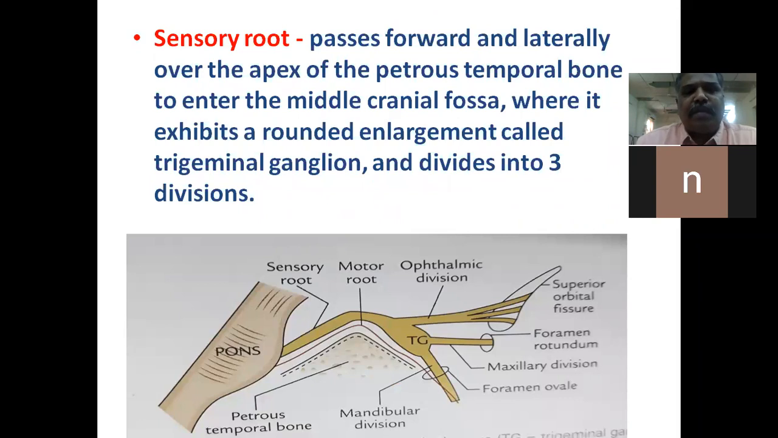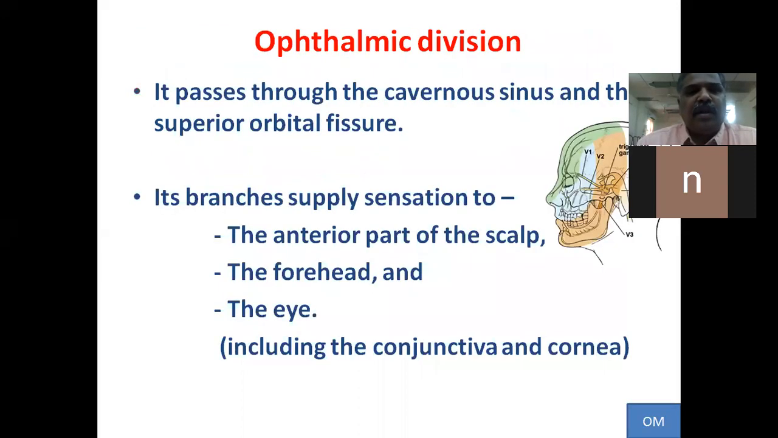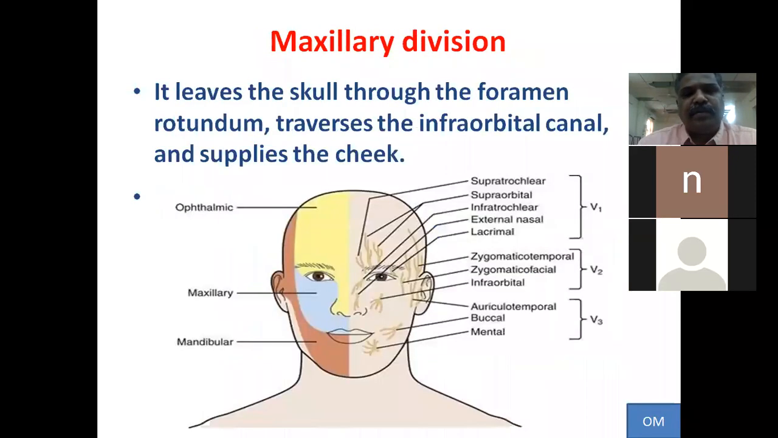The sensory root passes forward and laterally over the apex of the petrous temporal bone and enters the middle cranial fossa, where it forms the trigeminal ganglion, followed by division into three divisions: ophthalmic, maxillary, and mandibular. The ophthalmic division passes through the cavernous sinus and the superior orbital fissure and gives branches to the anterior part of the scalp, forehead, and eye. The second division, the maxillary nerve, leaves the skull through the foramen rotundum, traverses the infraorbital canal and supplies the cheek.